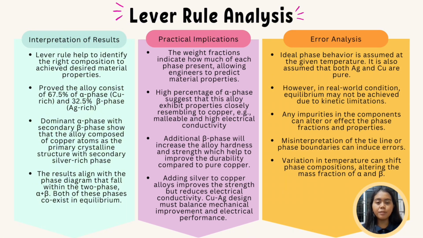To summarize, the lever rule is an essential method to determine the phase fraction, which helps to predict and tailor material properties. However, real-world limitations and potential errors must be accounted for when designing alloys like the copper-silver system.